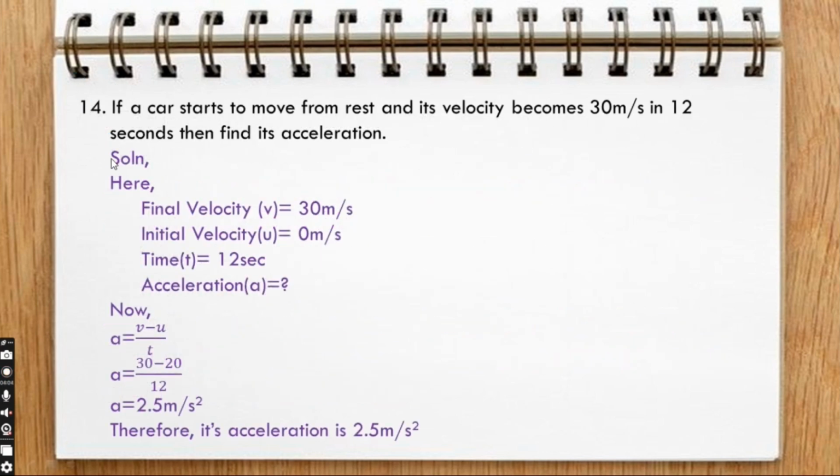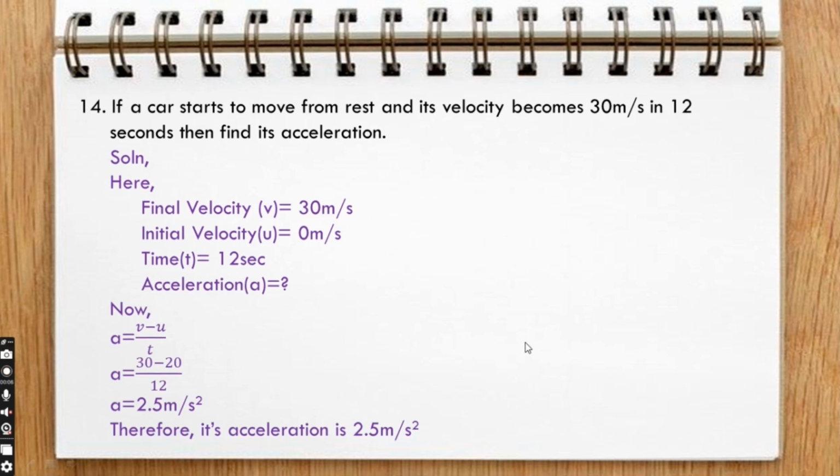If a car starts to move from rest and its velocity becomes 30 meters per second in 12 seconds, then find its acceleration. So, here, final velocity, v, equals 30 meters per second. Initial velocity, u, equals 0 meters per second. Time, t, equals 12 seconds. Acceleration, a, equals (v − u)/t. a equals (30 − 0)/12. a equals 2.5 m/s². Therefore, its acceleration is 2.5 meters per second squared.